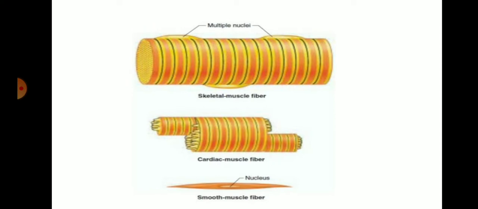The human body contains three types of muscle: the skeletal muscle, second the cardiac muscle, and third the smooth muscle. These are the structures of the skeletal muscle fiber, which is also known as a multinucleated cell, then the cardiac muscle fiber, and the smooth muscle fiber.